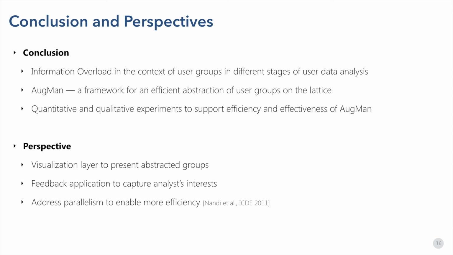As perspectives, our immediate course of action is to build a visualization layer on top of AugMan to visually present abstracted groups to analysts. The visualization should be able to present group abstractions and provide details on demand. In the future, we would like to consider feedback as a way to capture an analyst's interest and incorporate AugMan in an interactive context. We also aim to address parallelism to enable more efficiency. All aggregation functions in AugMan are totally algebraic, hence their functionality can be easily extended to shared nothing parallel data processing frameworks like Hadoop and Spark.